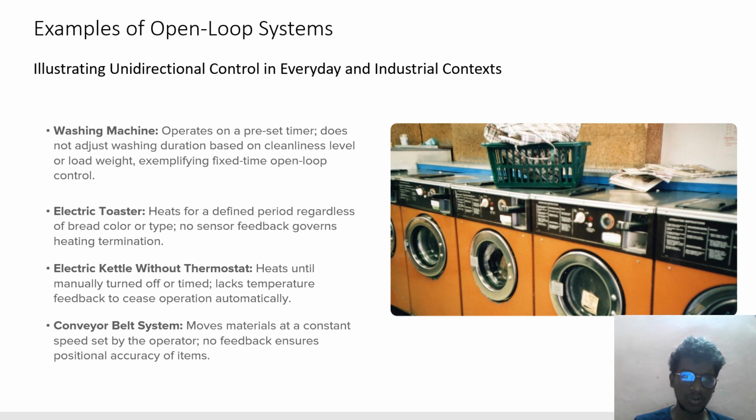An electric kettle without a thermostat heats until manually turned off or timed. It lacks temperature feedback to cease operation automatically. A conveyor belt system moves material at a constant speed set by the operator, with no feedback to ensure position and accuracy. These four are examples of open loop control systems, illustrating unidirectional control in everyday and industrial contexts.